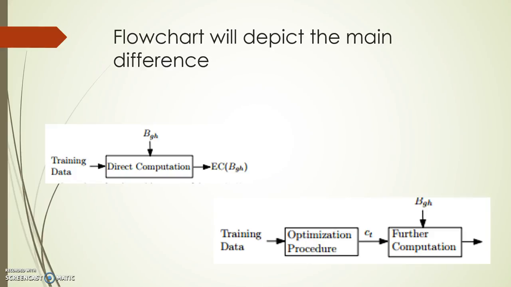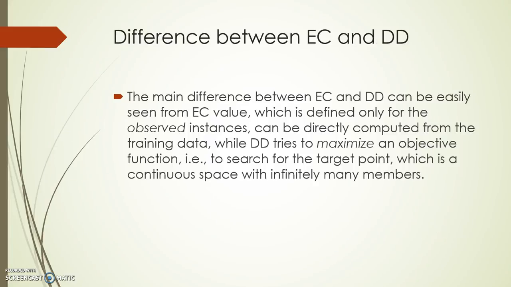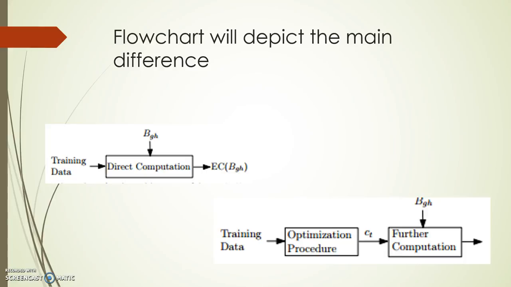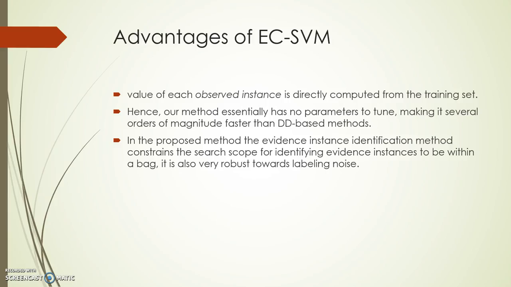So these two flowcharts depict the main difference between EC and DD. The one on the left-hand side takes the training data and involves direct computation on the positive bags, and hence outputs the EC values. Whereas in DDSVM, the lower graph, it takes the training data and performs an optimization procedure on the image dataset that we have presented before. It tries to maximize an objective function to search for the target point. So this is the optimization procedure, and for further computation on the positive or negative instances, it presents the outcome.